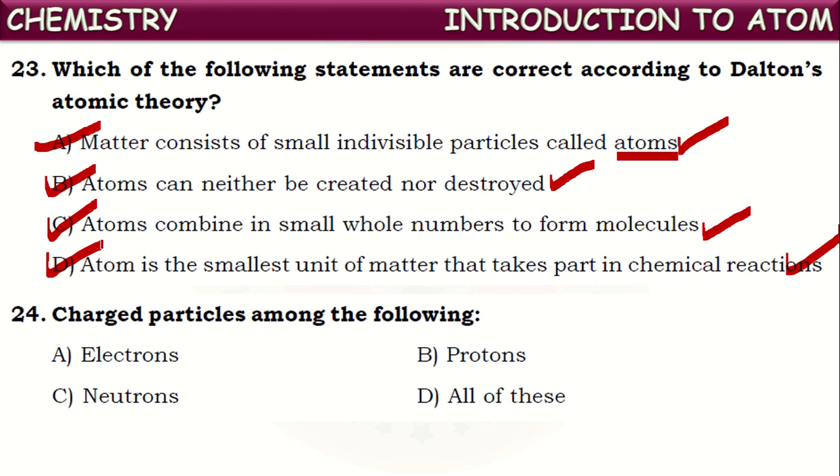Based upon this property only, they are named neutrons. Among electrons and protons, electrons carry negative charge, protons carry positive charge. Quantitatively, the charge is equal but opposite. So here, the charged particles among electrons, protons and neutrons are electrons and protons. Neutrons have no charge. Only these two are correct answers.